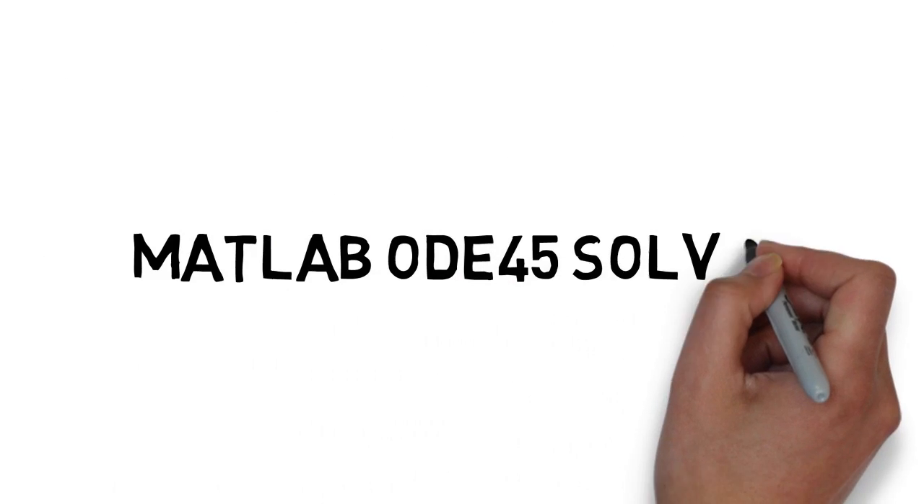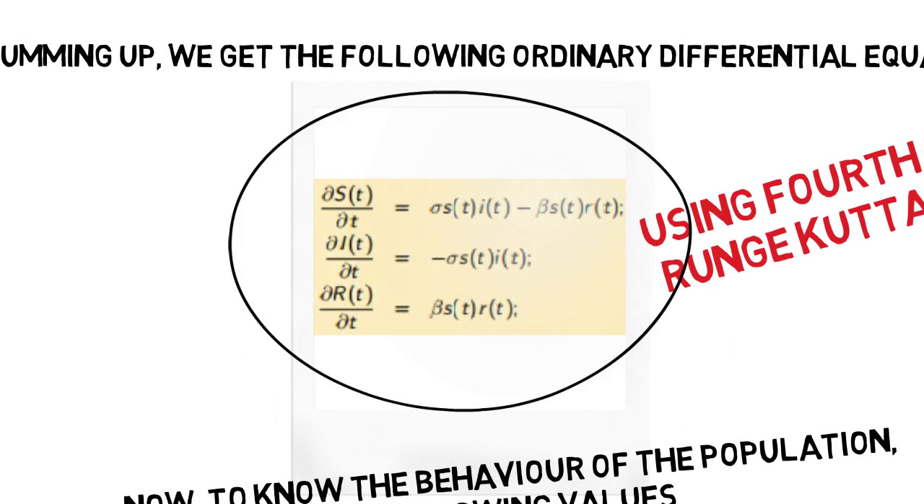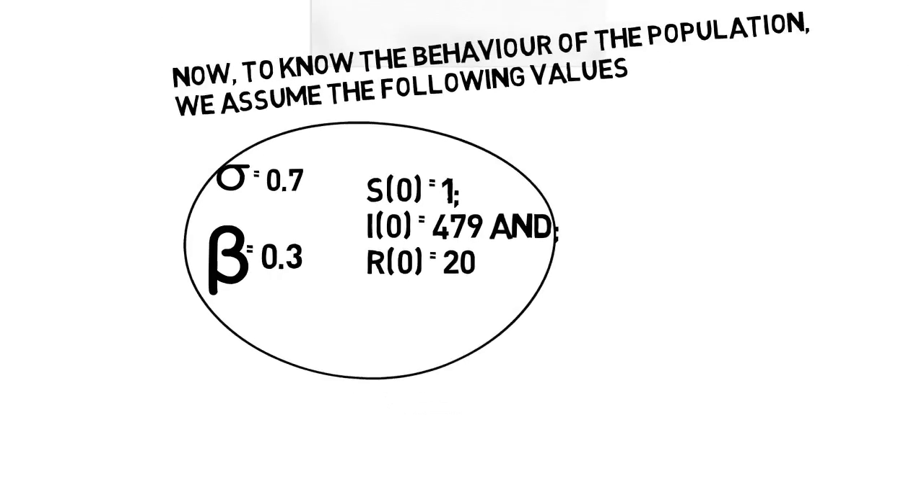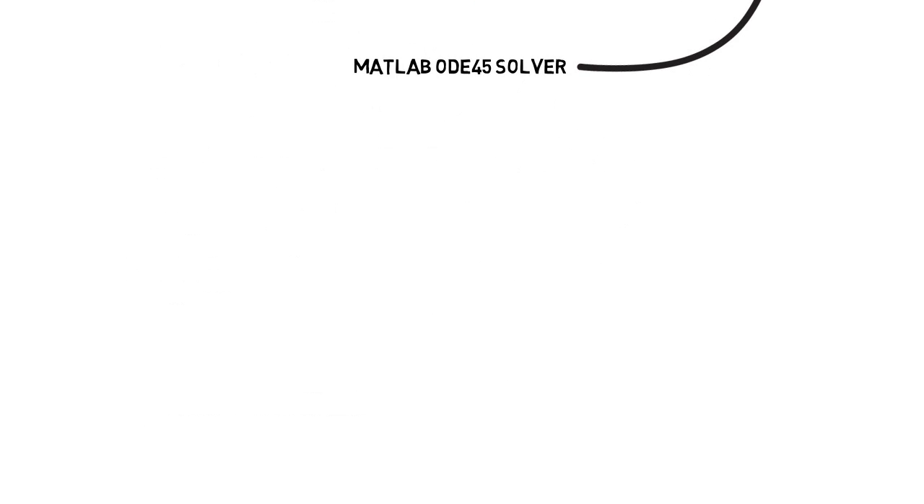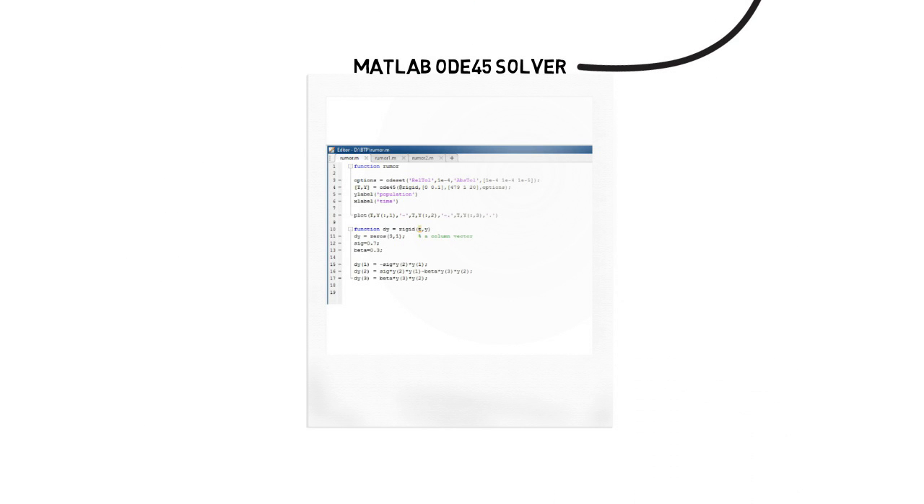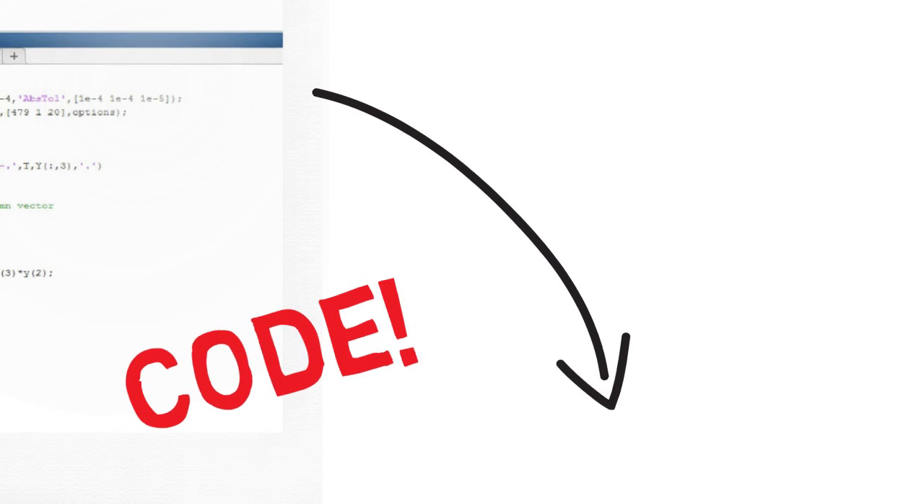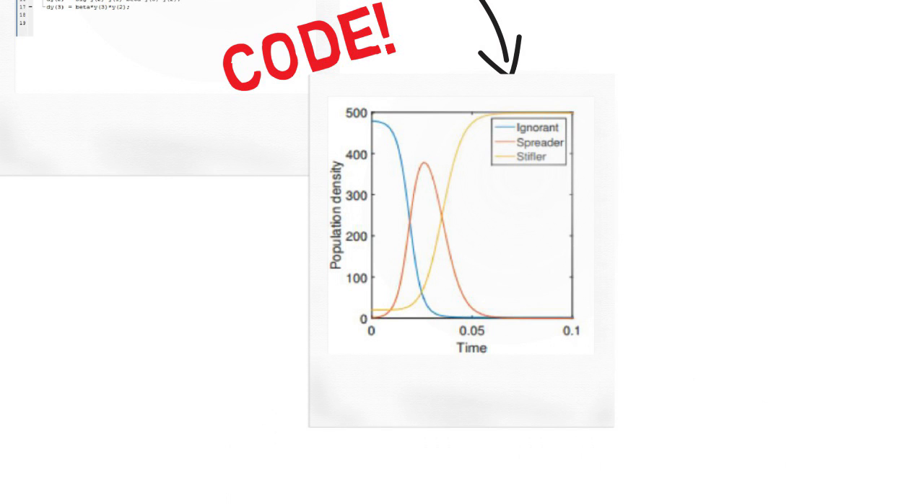Now putting these values in the differential equations that we obtained above and treating them as an input into our ODE45 solver of MATLAB using the following code, we get the following graph as an output. So we can see that ignorants are continuously decreasing, stiflers are continuously increasing, and spreaders first increase and then they decrease.